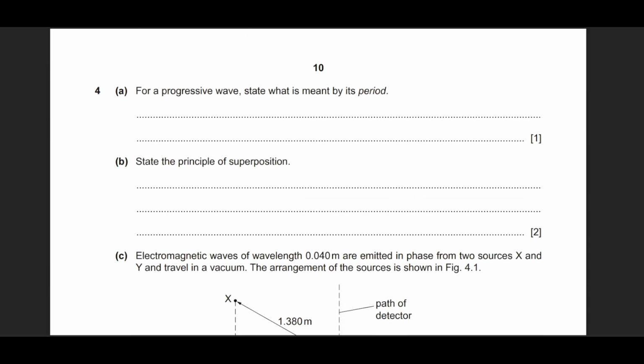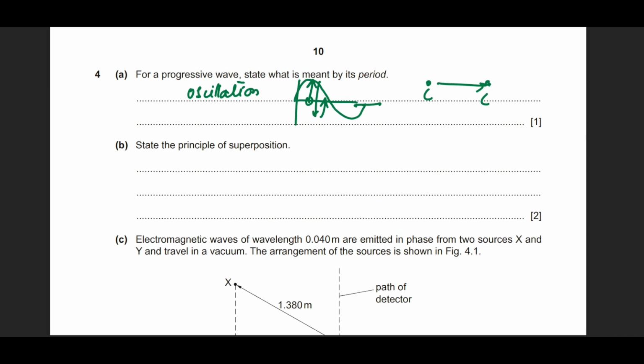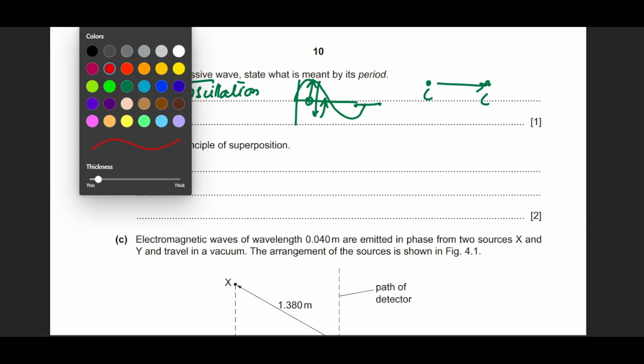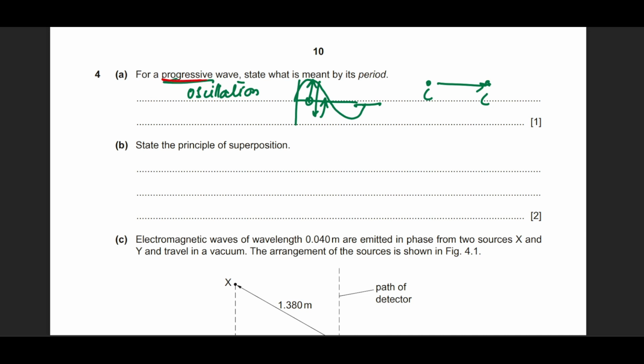Moving on to question number 4, a question from waves. A progressive wave has a period. Of course this is the time for one oscillation. And what is an oscillation? It could be a particle moving up and down and then back again, moving through crest and trough and then coming back. For a longitudinal wave, it would be a motion from crest to crest, right? It's primarily based on the motion. Because it's a progressive wave, the particles are moving, and it's transferring energy. Stationary waves don't transfer energy. That is why there is a distinction between oscillation or period in a progressive wave and in a stationary wave.